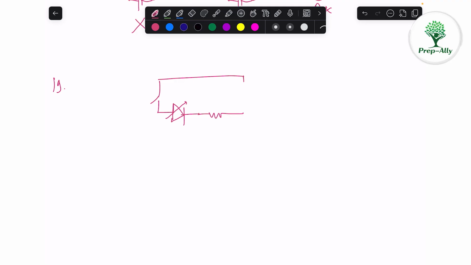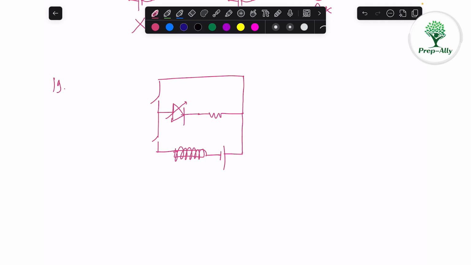And there is a resistance here. There is one more key here, and then we have electromagnet, and then we have a battery. Let us say this is the negative terminal, this is the positive terminal.